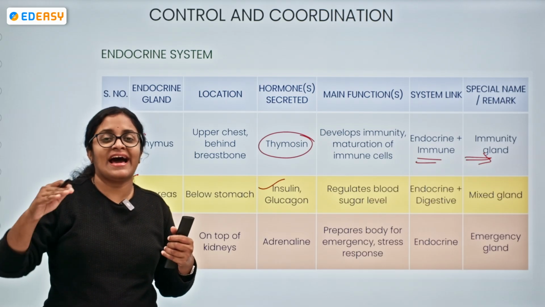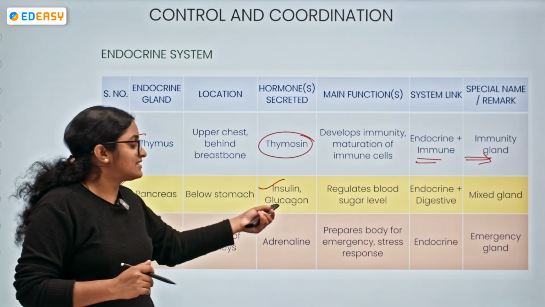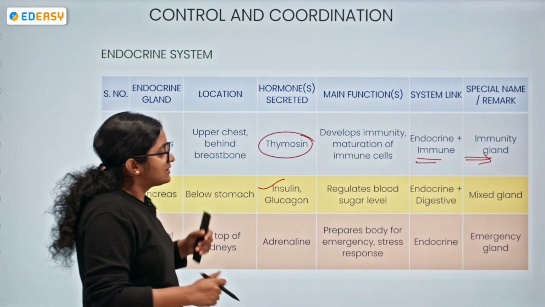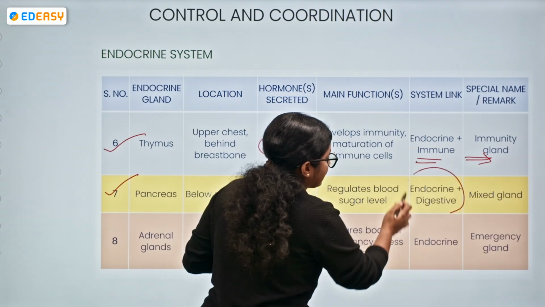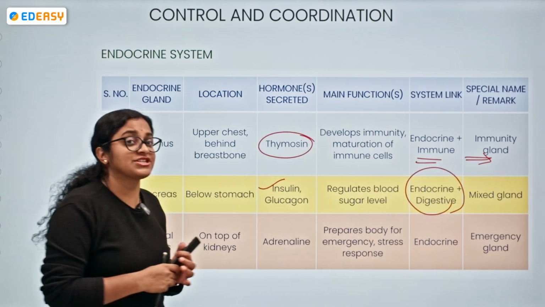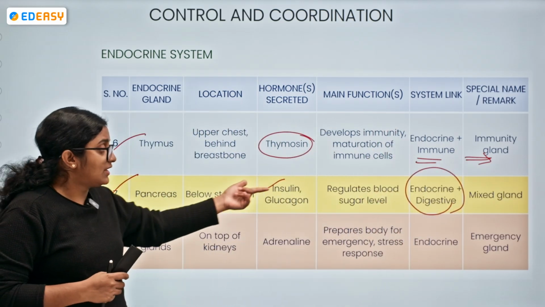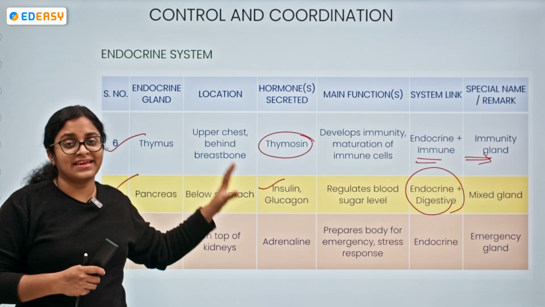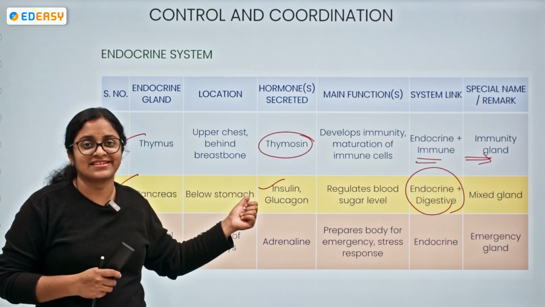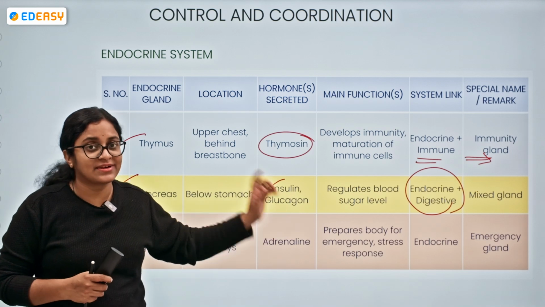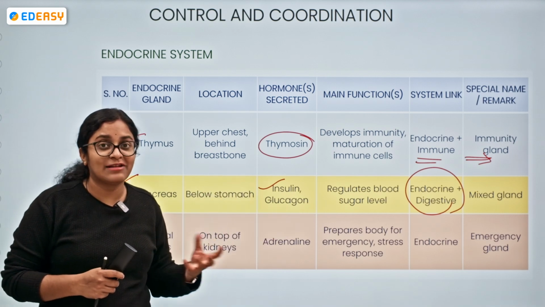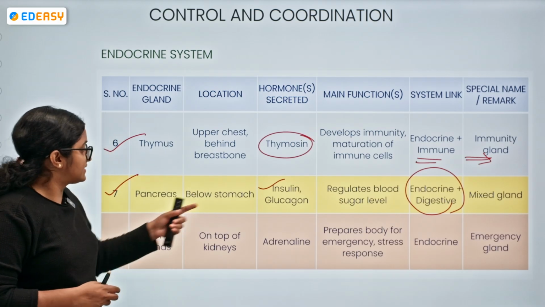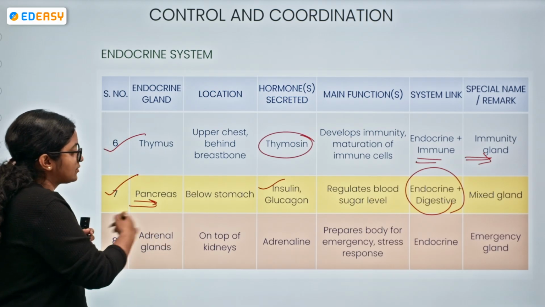If the sugar levels are below normal, this elevates them up to the balanced level. So we can say that the pancreas has endocrine and digestive functions. Why endocrine? Because insulin secretion and digestive juices are both produced from the pancreas. The digestive juices are the exocrine function, and they help with the digestion process, and that's the reason we can call the pancreas a mixed